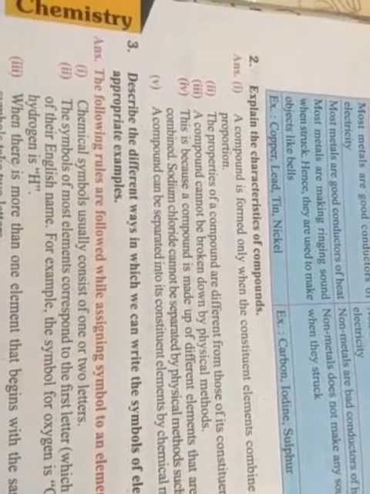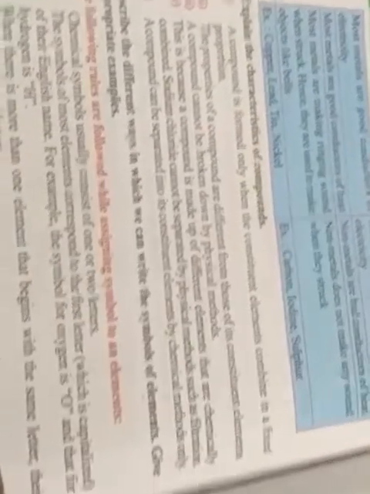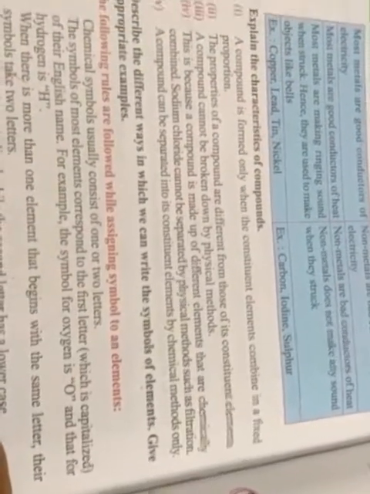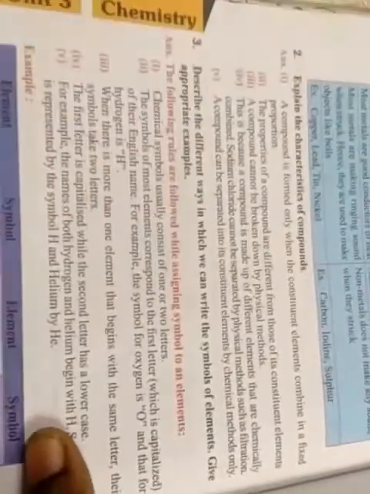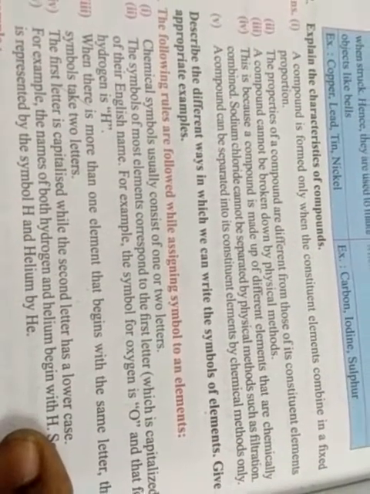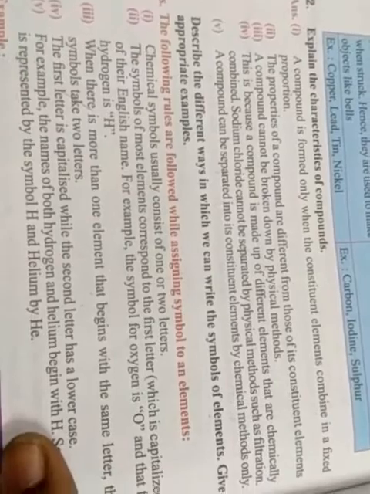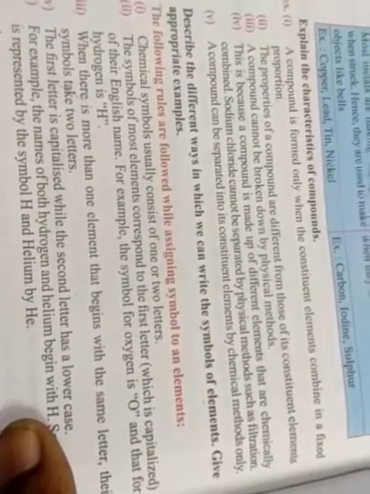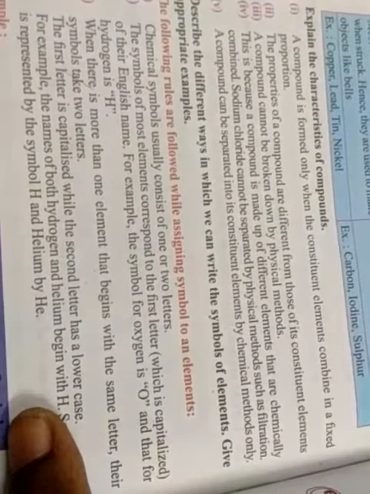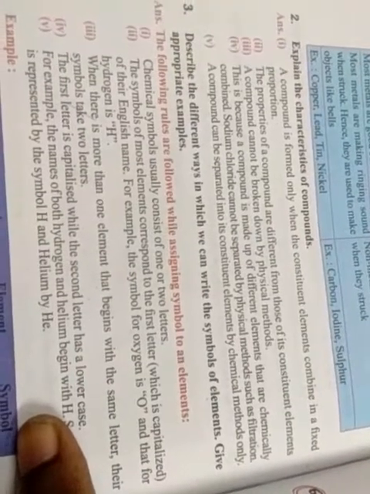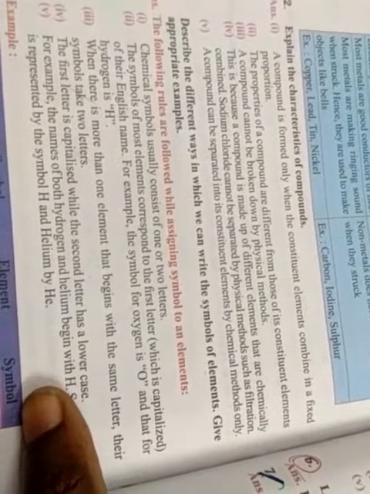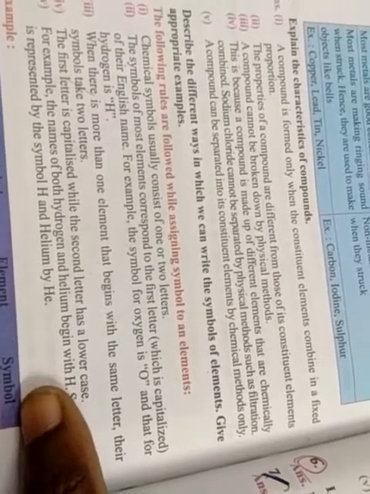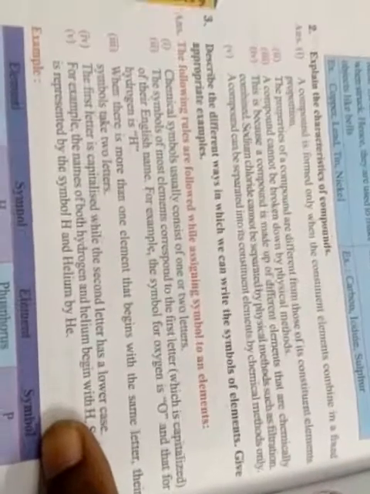Describe the different ways in which we can write the symbols of elements. Give appropriate examples. So first point, the chemical symbols usually consist of 1 or 2 letters. The symbols of most elements correspond to the first letter of their English name. For example, the symbol of oxygen is capital O, and that for hydrogen is capital H.